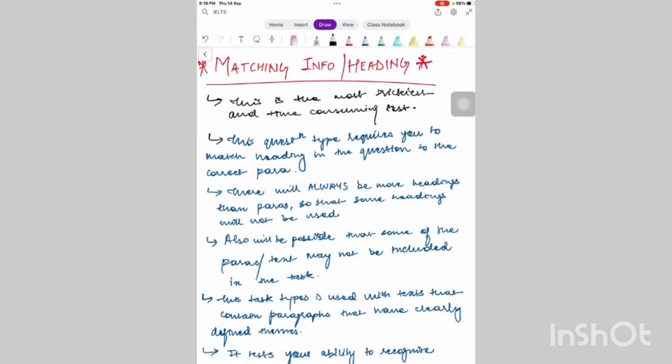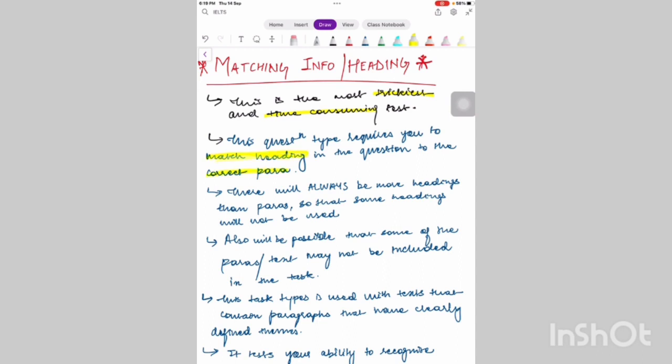Questions. These are the trickiest and most time-consuming question type, and this is something kind of massive, and you will have to have your 150% concentration, or else you are going to miss out on a lot of questions. But I am not saying all these things so that you would get demotivated, but to give you a general picture. This question type requires you to match a heading in the question to the correct paragraph.